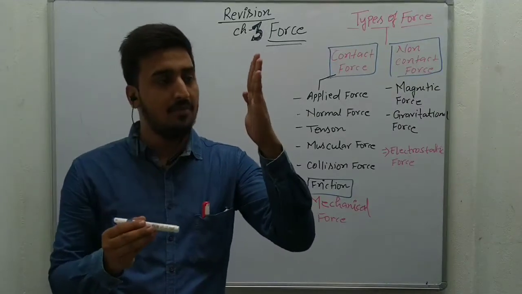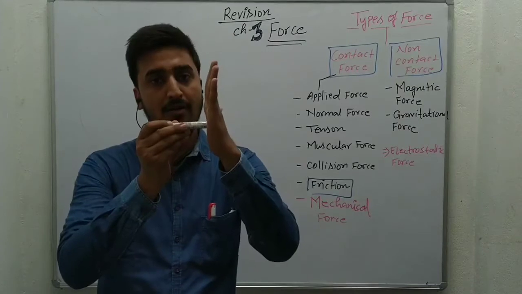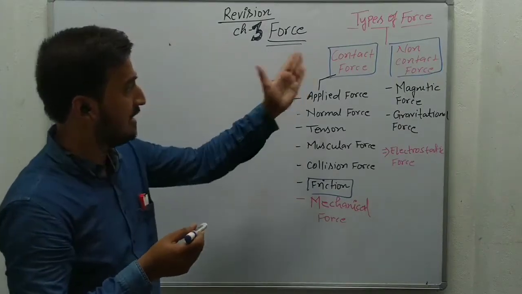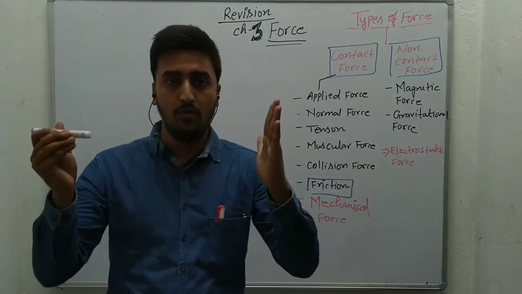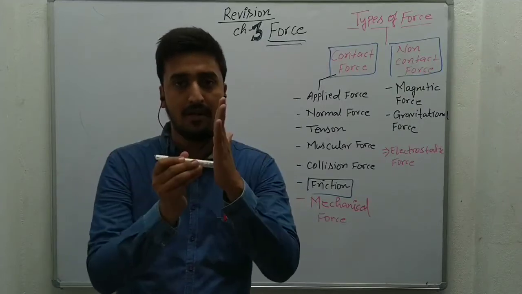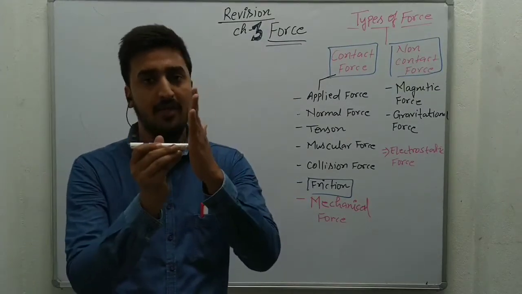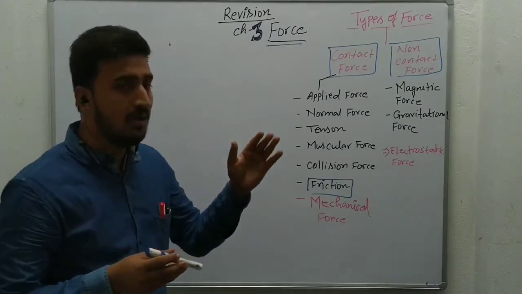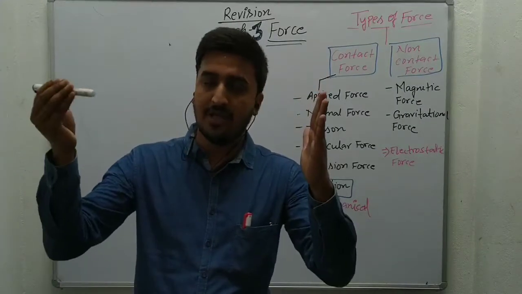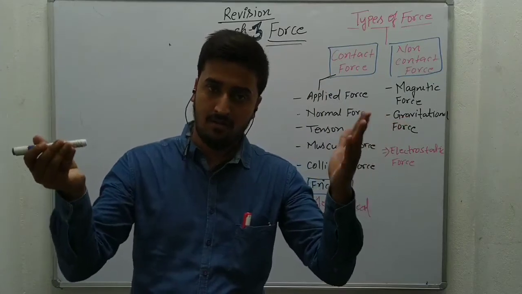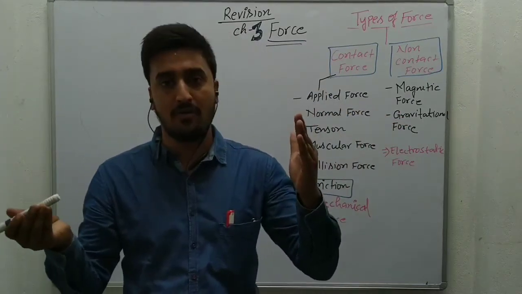At this time, both objects are in contact, so this is an example of contact force. When the applied force and the body are in contact, it is an example of contact force. When the applied force and the object are not in contact, it is an example of non-contact force.